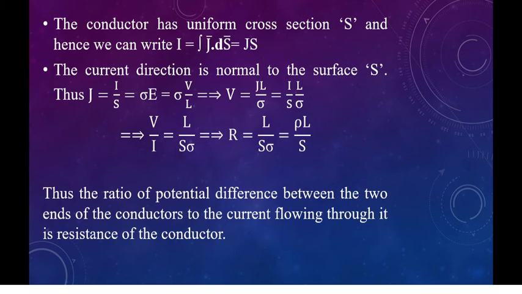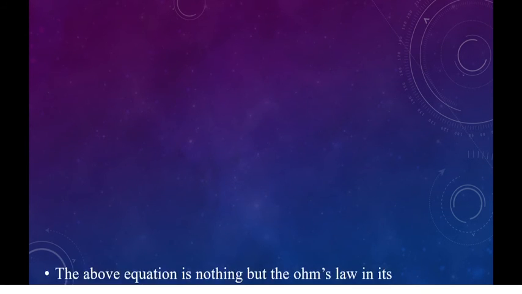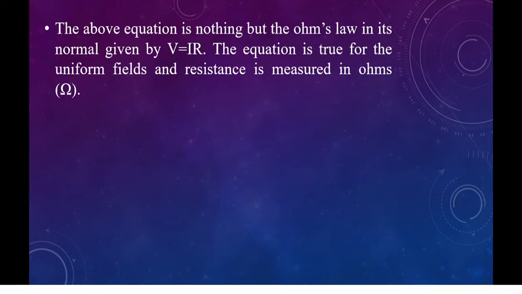Thus, the ratio of the potential difference between two ends of the conductor to the current flowing through it is the resistance of the conductor. The above expression is nothing but Ohm's law in its normal form, and it is given by V is equal to IR. This equation is true for uniform electric fields and the resistance is measured in ohms.